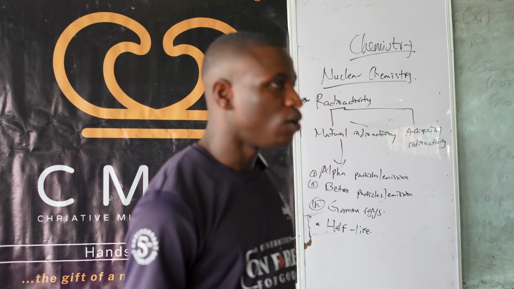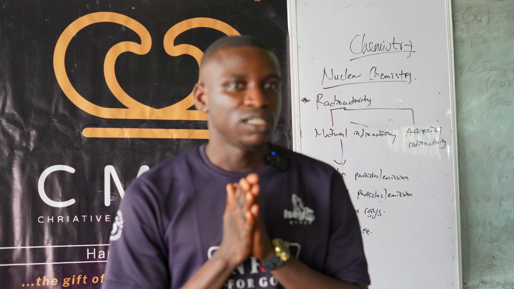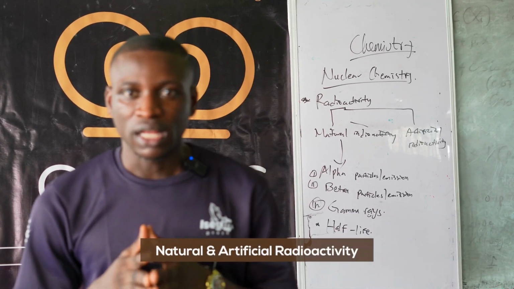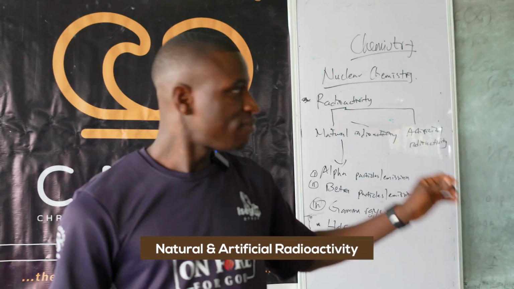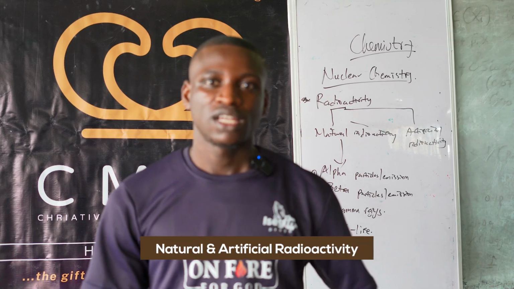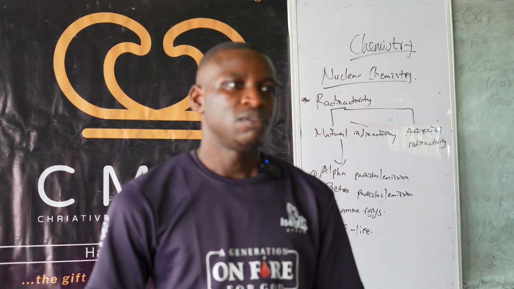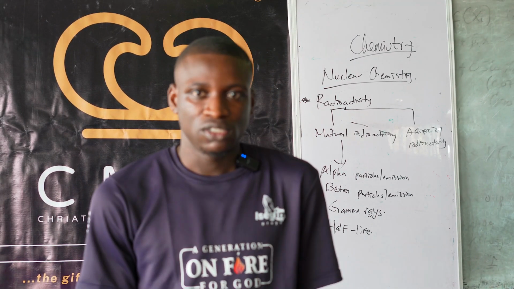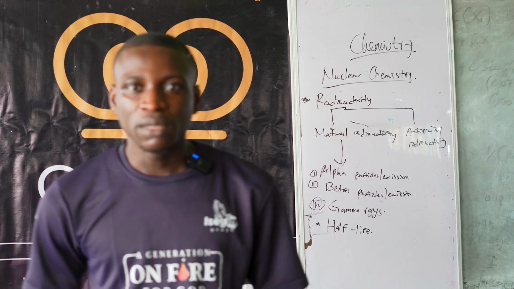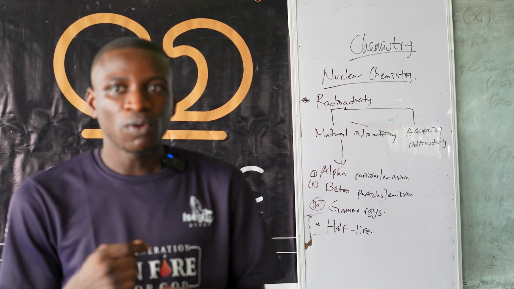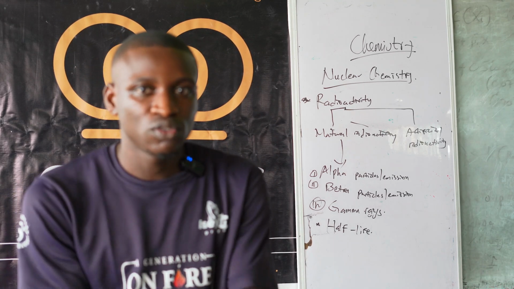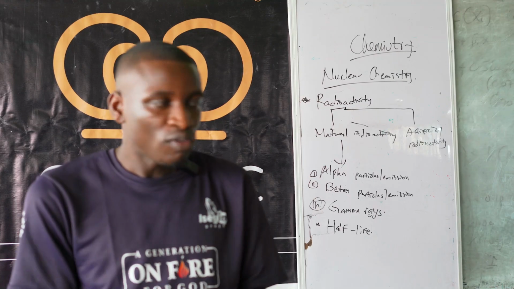All right. So moving on. Radioactivity is divided into two broad groups. So we have natural radioactivity and then what? Artificial radioactivity. When we talk about something natural, that means it can occur spontaneously by nature, just by chance. And when we are talking about artificial, that means it requires some kind of human effort to make it happen.